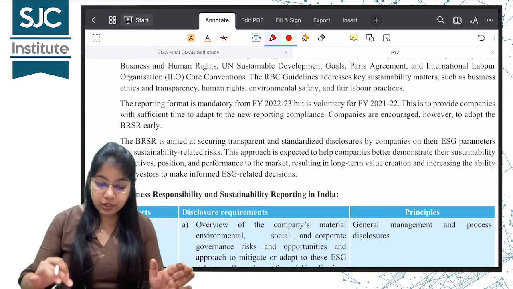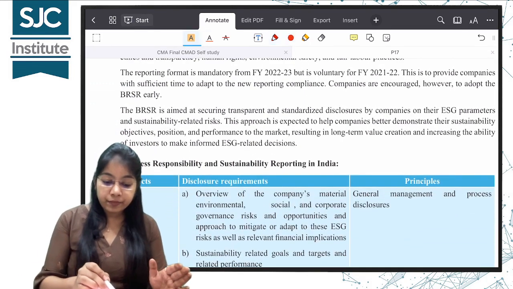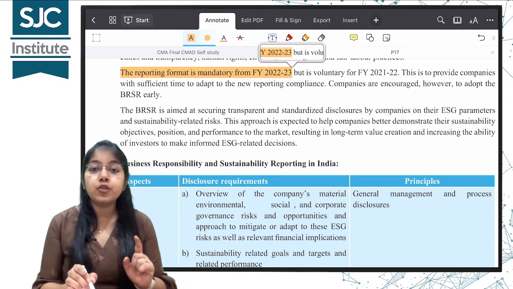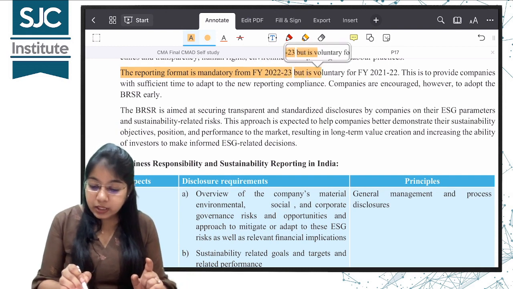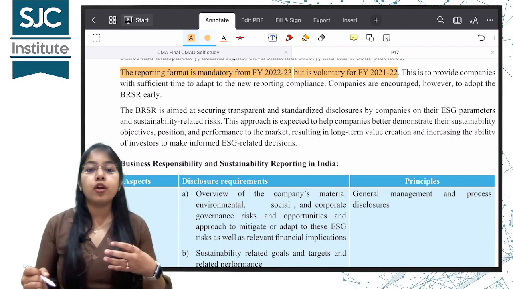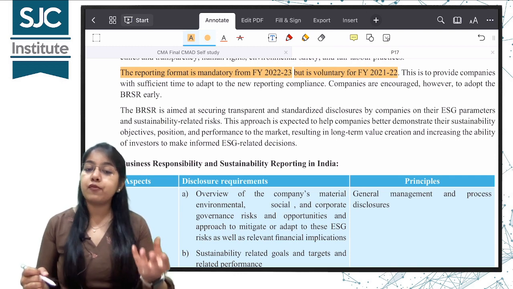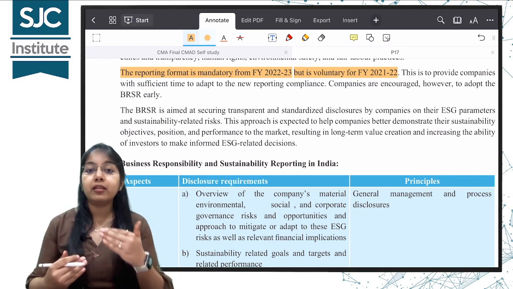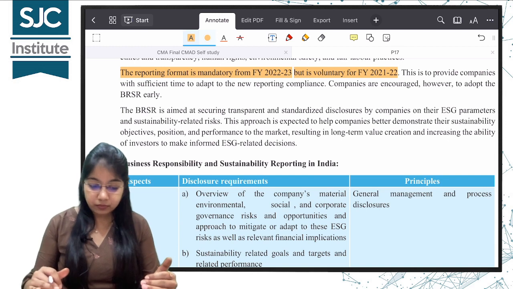Now let us just study the reporting requirement. See, this reporting format is mandatory from financial year 2022-23, but it is voluntary for financial year 2021-22. But businesses have already started because now they have to report mandatorily. So the companies have started preparing their compliance reports.